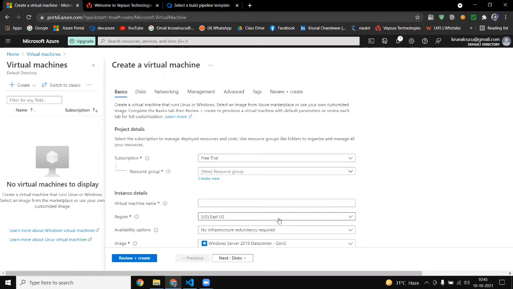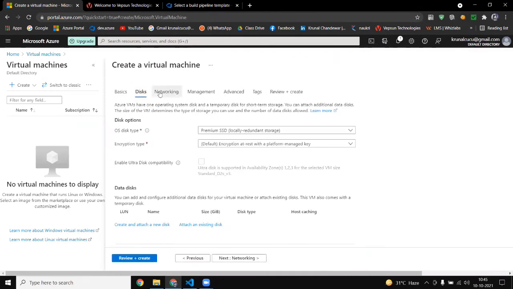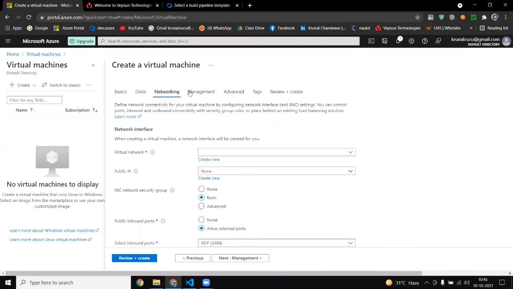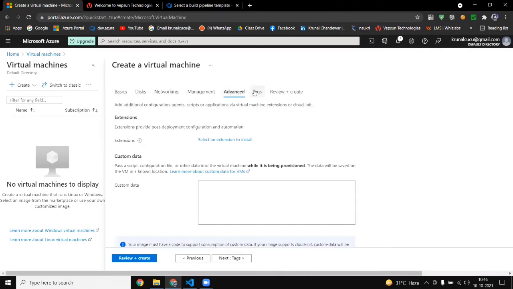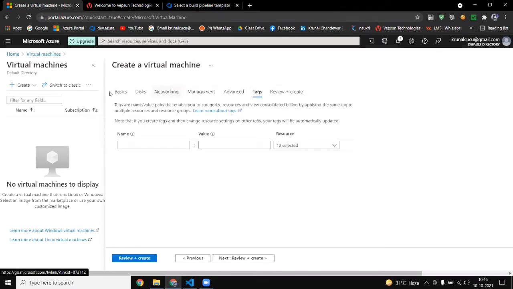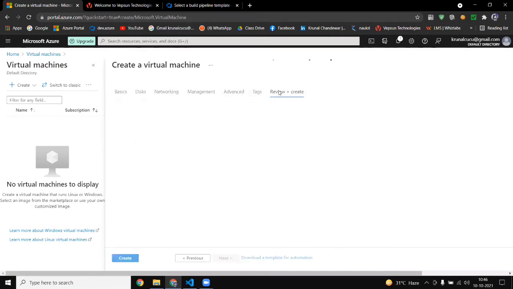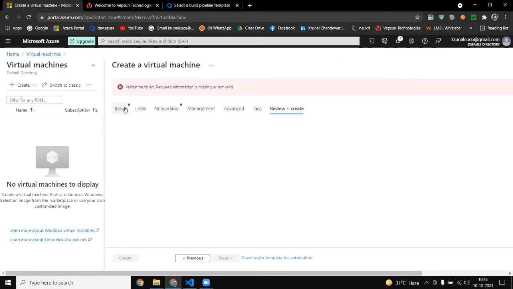After clicking here, you will get this dashboard, and see each and everything. See what you are getting here: Basic, Disk, Network, even Management, Advanced, Tags, and after filling in the data, the last one is Review and Create, which reviews all your input data and then gives you the option for creating a virtual machine. So first we will go with our first step, which is the basic one.